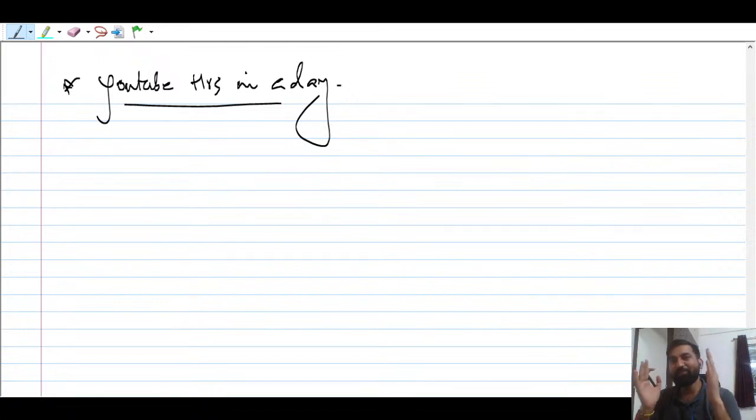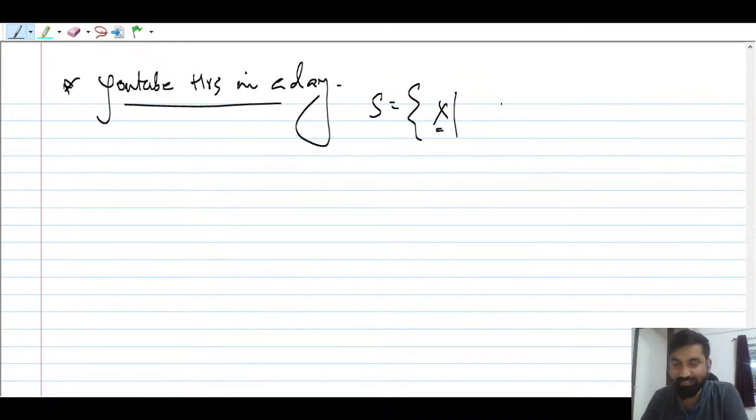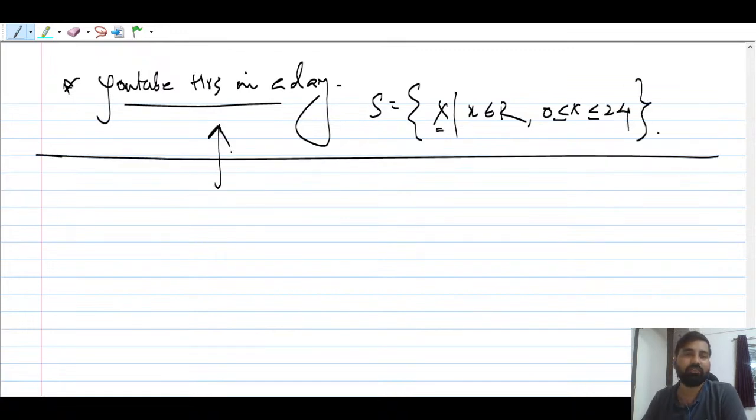So you're going to spend hours between 0 and 24. So x is a real number, S is the sample space, and x belongs to the real numbers, and this x should lie between 0 and 24. This is an example of a continuous sample space.